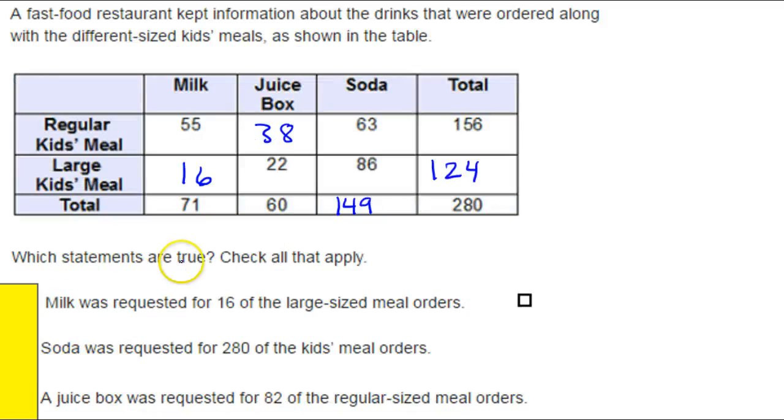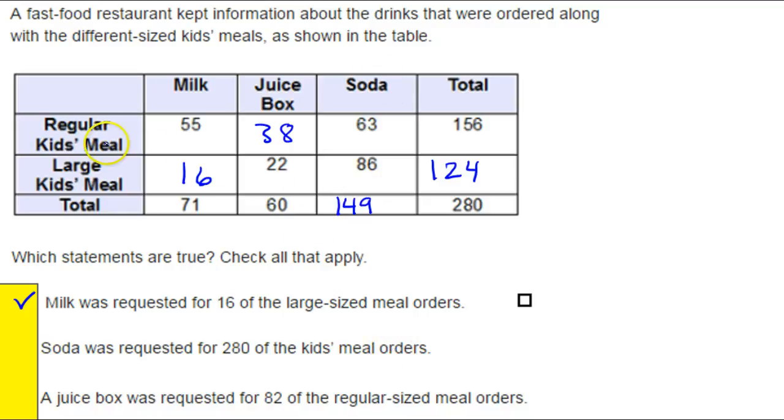So, which statements are true? Check all that apply. Milk was requested for 16 of the large-sized meals. All right, milk, large-sized meal, 16. That's true.